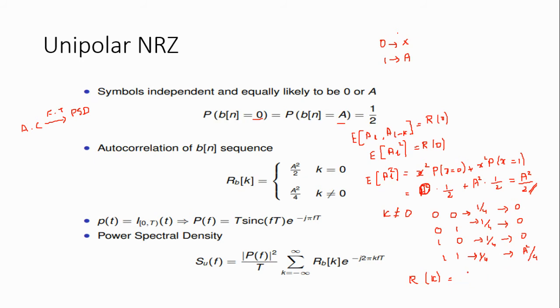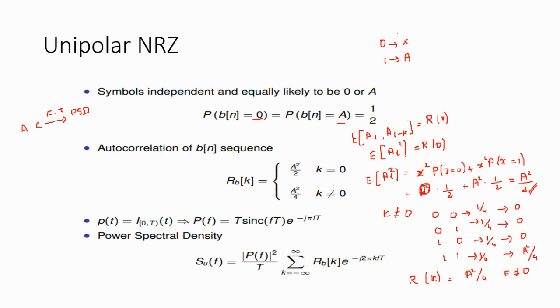The autocorrelation function is A square divided by 4 when K is not equal to 0. The autocorrelation function is A square divided by 2 when K equal to 0 and A square divided by 4 when K not equal to 0.